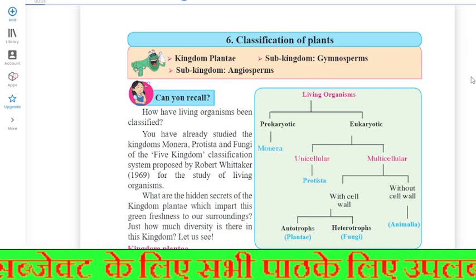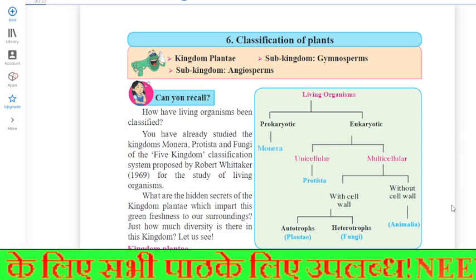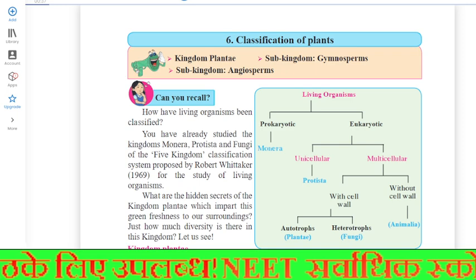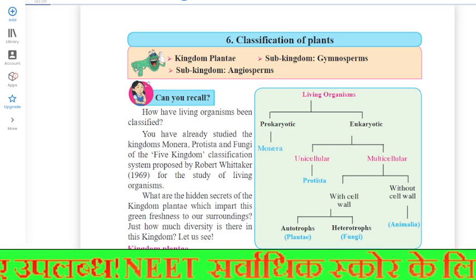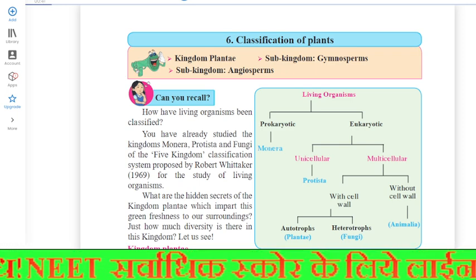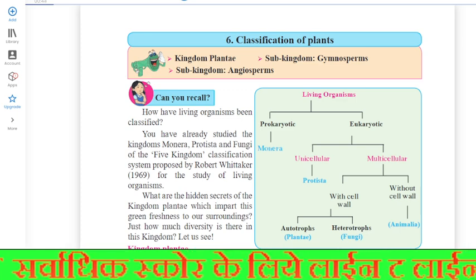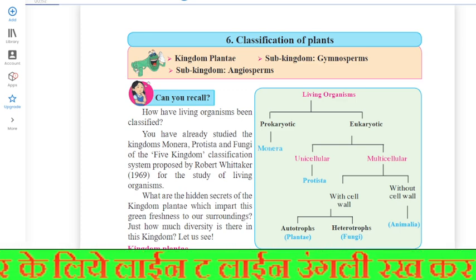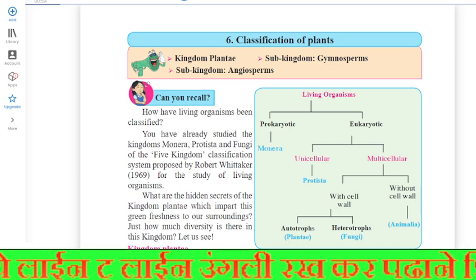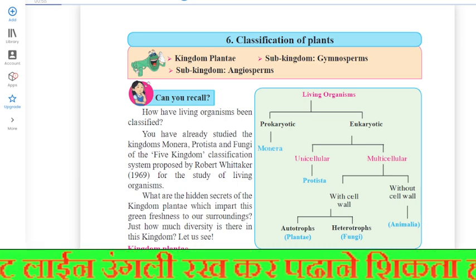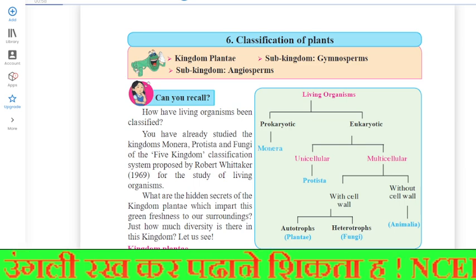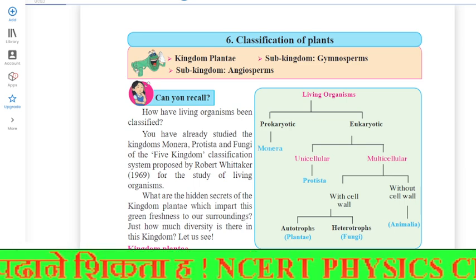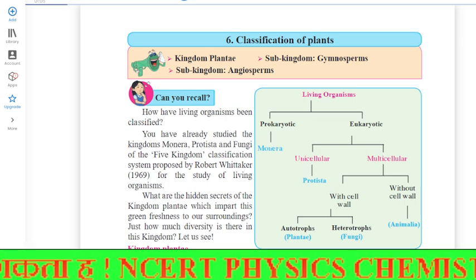The group of autotrophic living organisms having eukaryotic cells with cell walls is the group of plants. Plants have become autotrophic as they can perform photosynthesis with the help of chlorophyll. Living organisms of kingdom Plantae are the main source of food for all other living organisms. In 1883, Eichler, a botanist, classified the kingdom Plantae into two subkingdoms. As a result, two subkingdoms, Cryptogams and Phanerogams, were considered for plant classification.